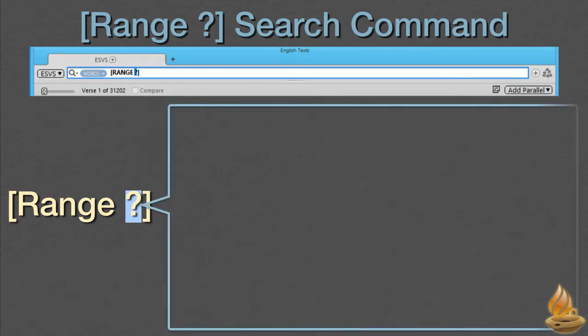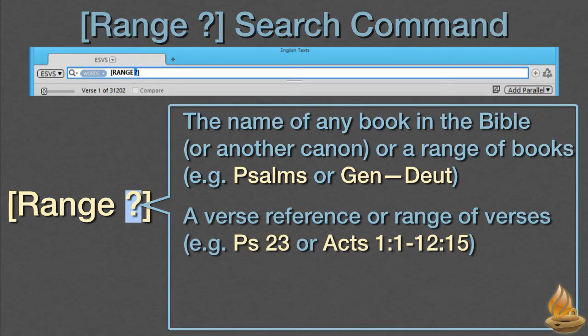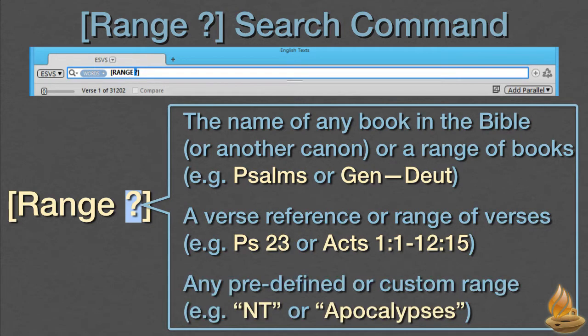To complete the command, replace the question mark with any one of the following: the name of a book in the Bible or another canon, or a range of books, like Psalms or Genesis through Deuteronomy. A verse reference or range of verses, like Psalm 23, Acts 1:1 through 12:15, or any predefined or custom range, like New Testament or Apocalypses. Notice that these named ranges require quotation marks around their titles.